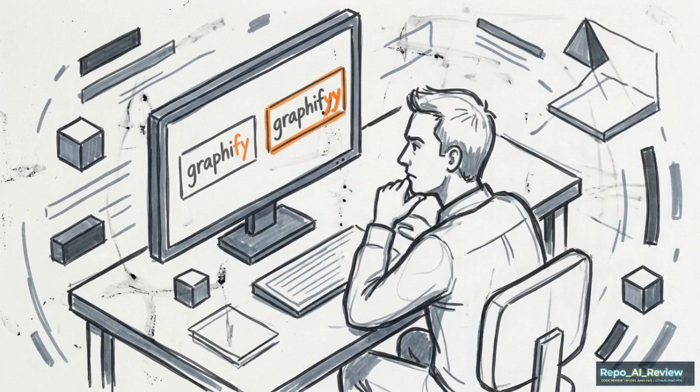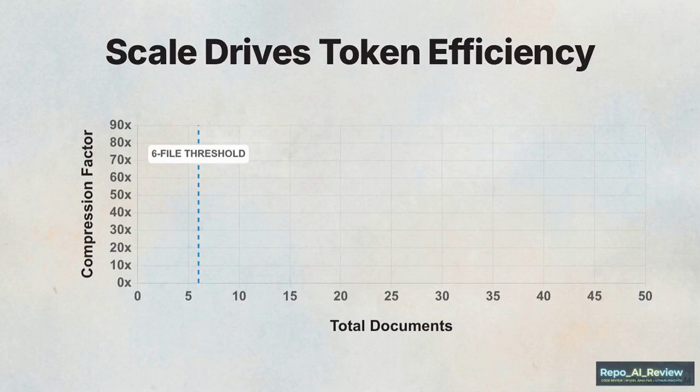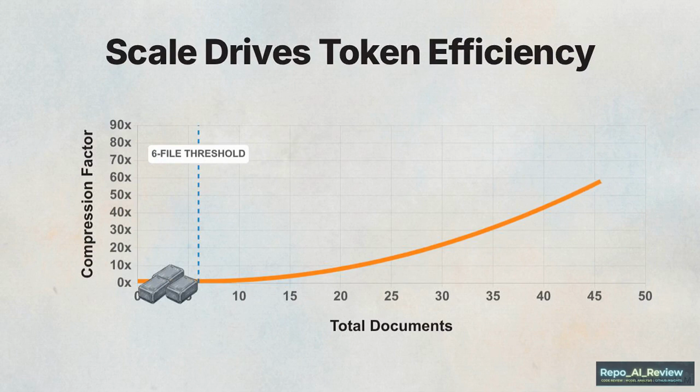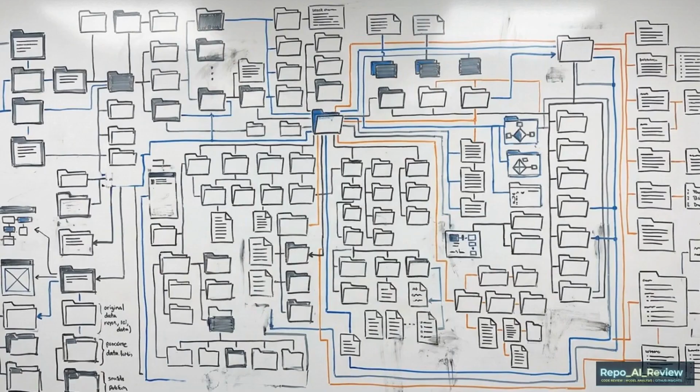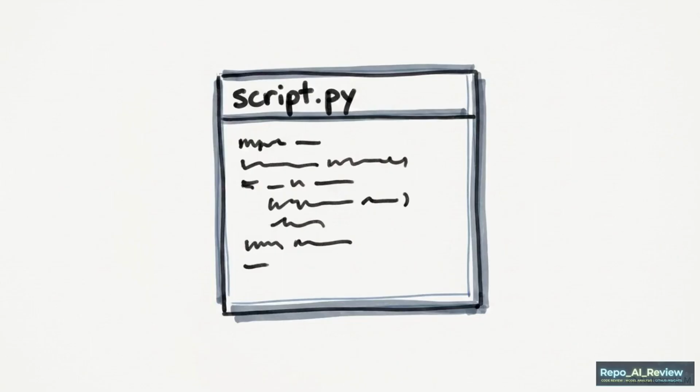This line graph maps token savings against repository size, and it reveals a critical constraint. If your project contains fewer than 6 files, the savings curve stays completely flat. The massive token reduction only materializes after you cross the threshold into large, complex corpuses. Graphify is an enterprise-scale architecture tool designed to make chaotic datasets manageable. It is not a universal quick fix for small scripts.